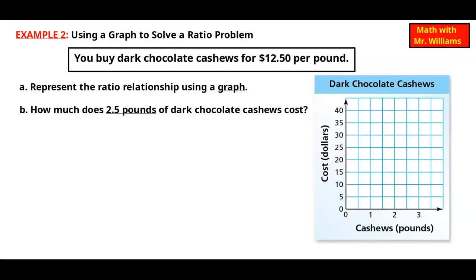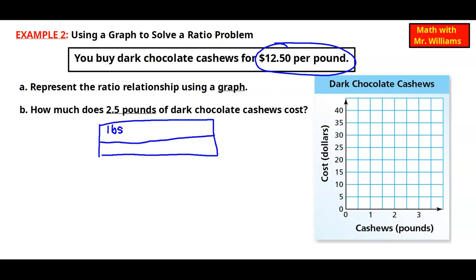Math with Mr. Williams. Example 2, using a graph to solve a ratio problem. You buy dark chocolate cashews for $12.50 per pound. That is our unit rate. Represent the ratio relationship using a graph. What I like to do when they give me a unit rate and I have to make a graph from it is I make a quick table.